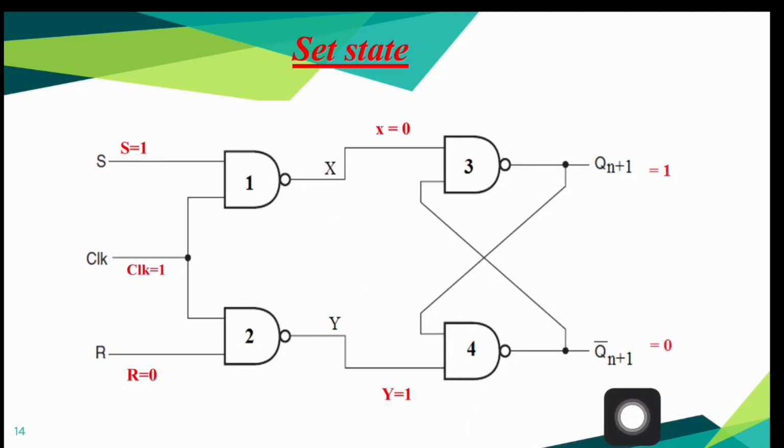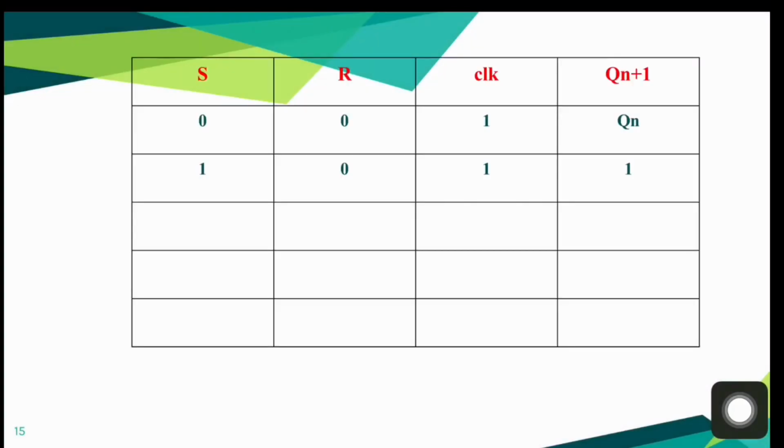Now it's time to write this input-output combination in a table. You can see S equal to 1, R equal to 0, clock equal to 1 produces an output Qn plus 1 equal to 1 irrespective of the value of previous output.